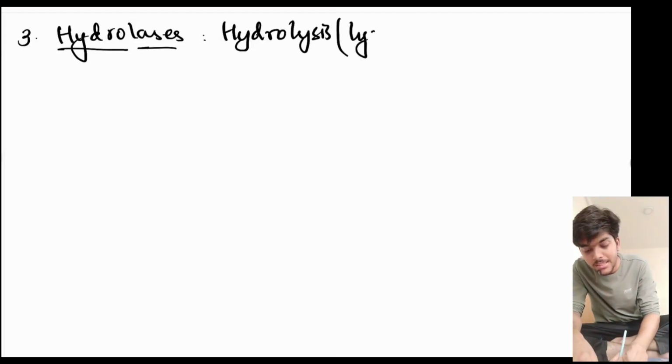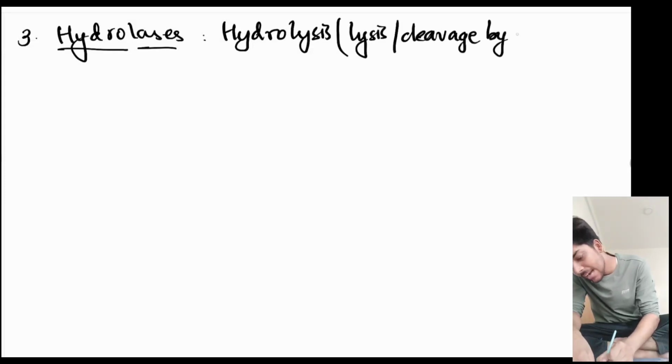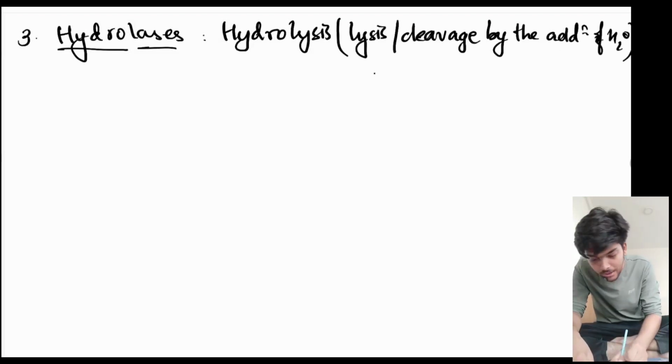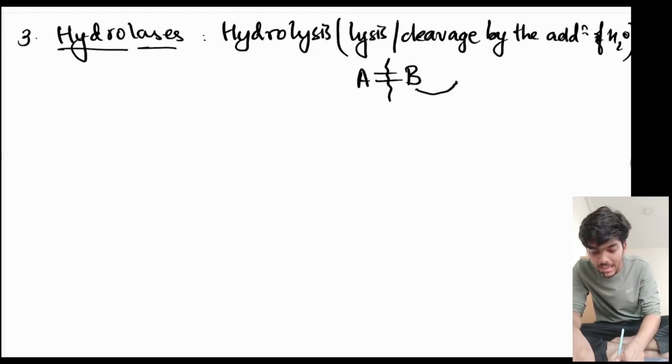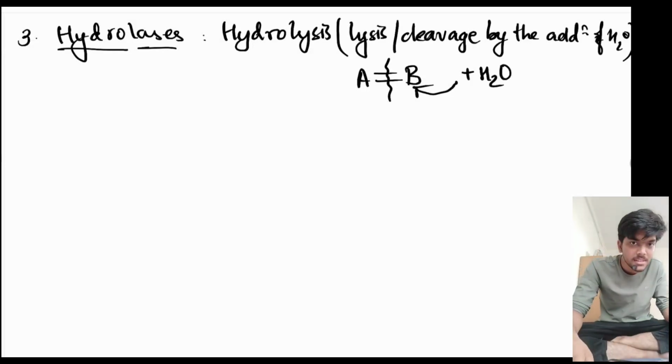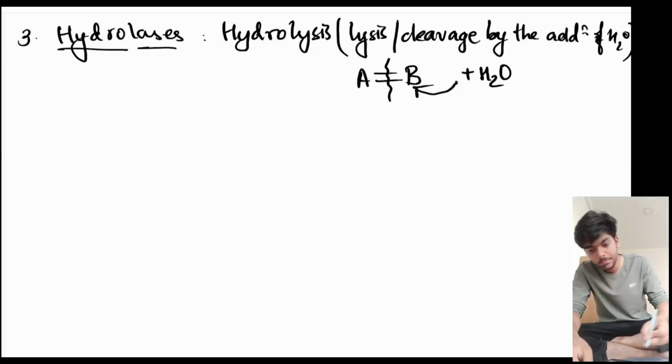Hydrolysis refers to lysis or cleavage by the addition of water. So let's say here's a bond between A and B. This bond gets cleaved or broken down by the addition of water. This is what we call hydrolysis, because there is lysis with the help of hydro, water.